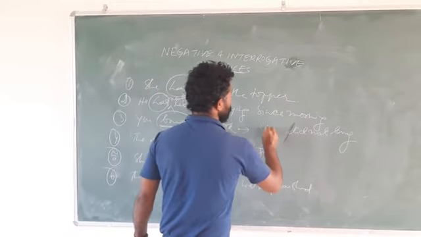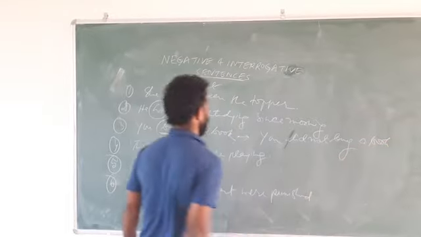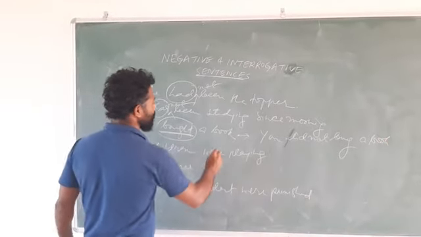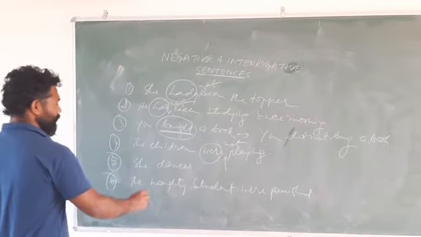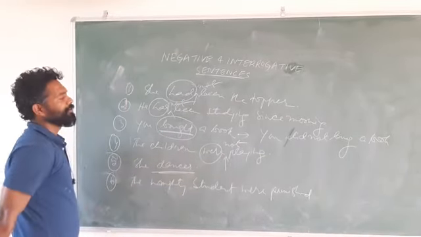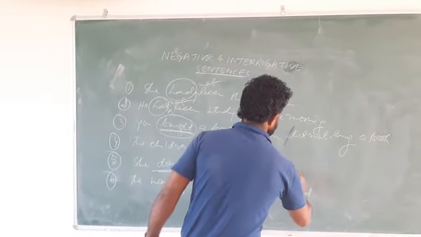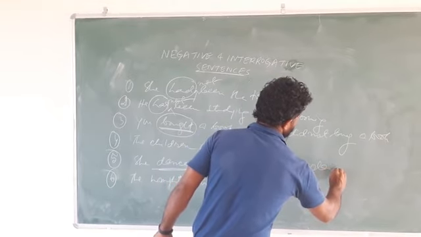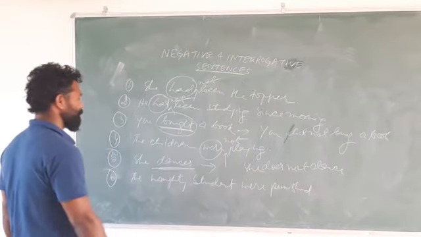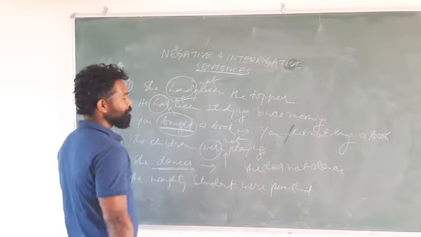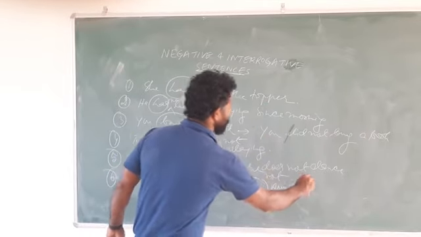And here it is you, so write down you. And here is a book, so a book. Next sentence is the children were playing. What is the first verb? Write down here not. She dances. Here it's in simple present, so the negative of dances is does not dance. And then here you write down the subject she, and the sentence becomes negative. The naughty students were punished. The first verb is were, write down here not, and the sentence becomes negative.